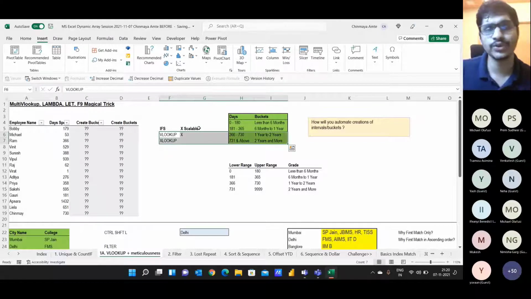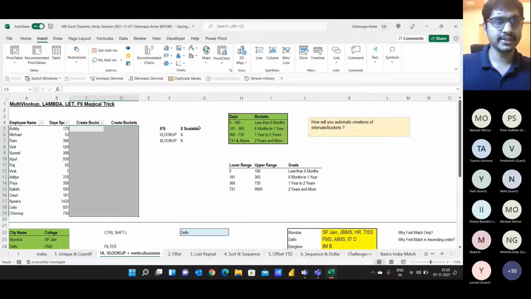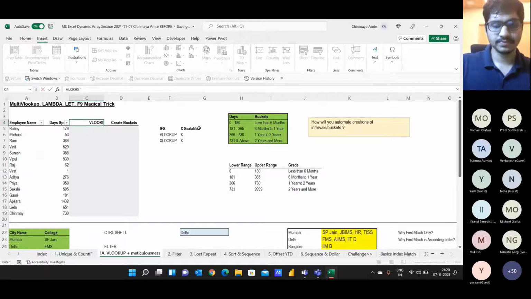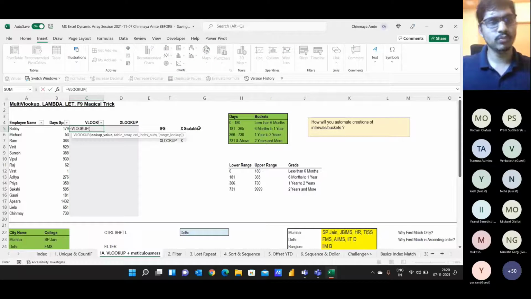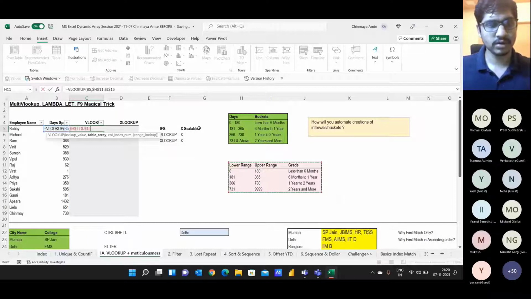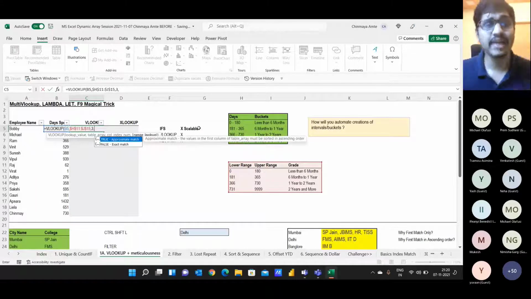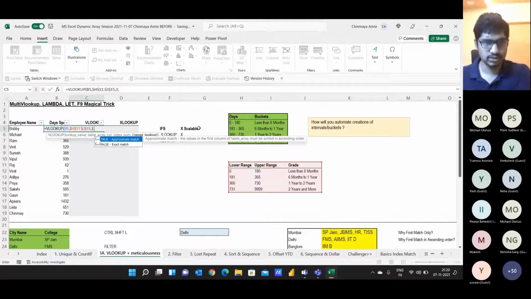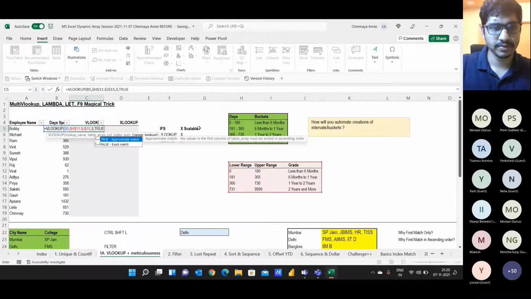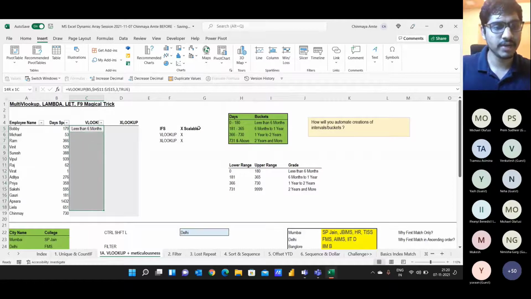Now let's try doing it using VLOOKUP as well as XLOOKUP. Let me delete this. Here we will put VLOOKUP, and here we would put XLOOKUP. So VLOOKUP: what is my lookup value? These are the days, this is my lookup value. This is my table array, F4, and my output is in column index number 3. Here I would be using something called an approximate match, so I'm putting TRUE, and then dragging my formula down.